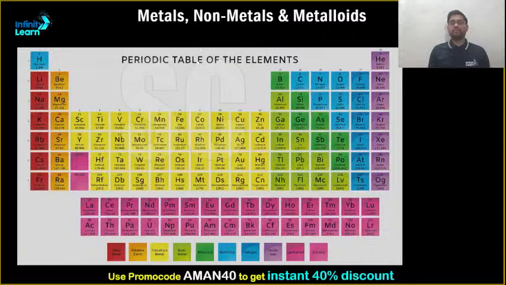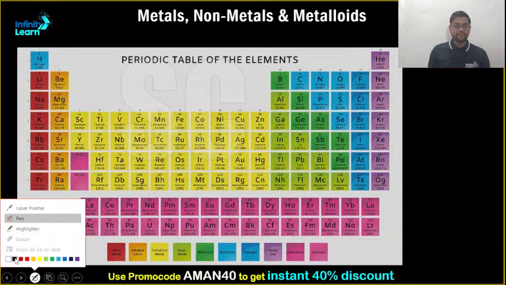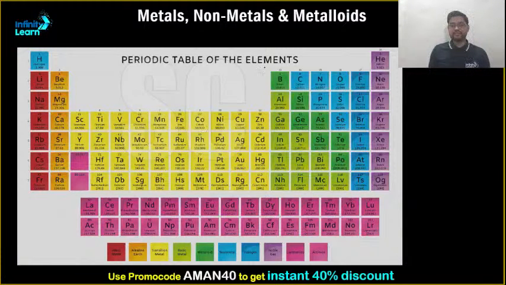Talking about metals, almost 90% of the entire periodic table is metals. If you see carefully, this entire portion, they all are metals.